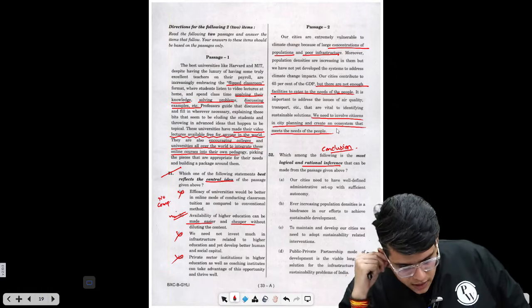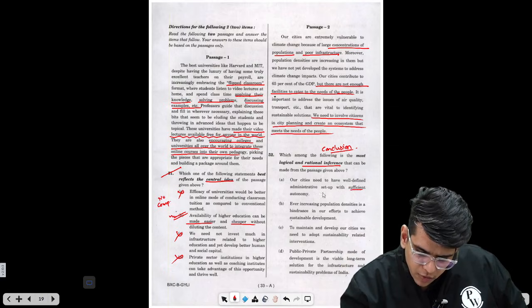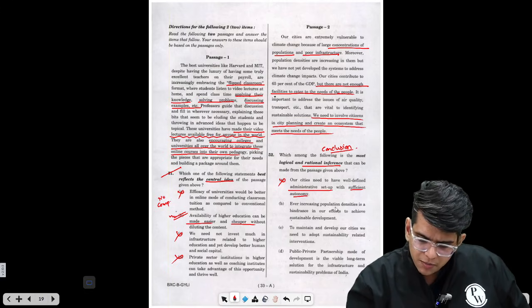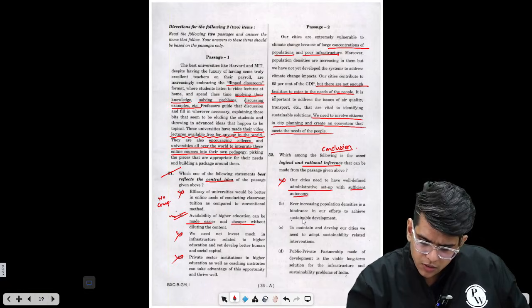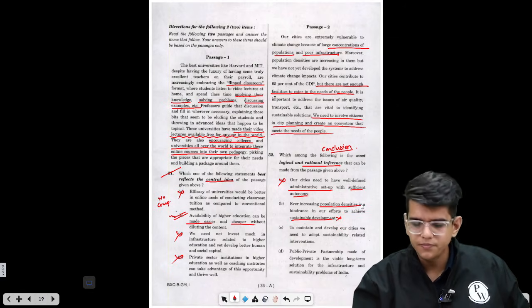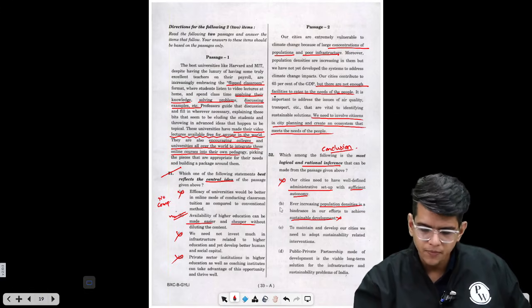So what is the conclusion? Our cities need to have a well-defined administrative setup with sufficient autonomy. Autonomy is not discussed. Administrative setup is not discussed beyond the scope of the passage. Ever increasing population density is a hindrance in our efforts to achieve sustainable development is not discussed. Also, population density is a hindrance, right? It won't go away, right? It will be there. You need to find a solution around it.